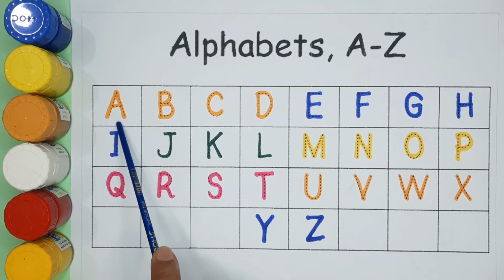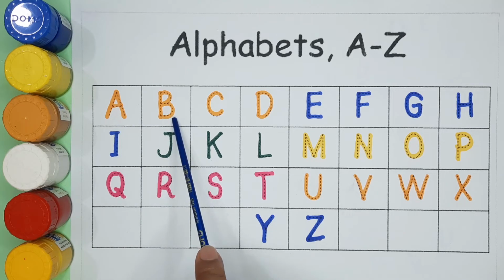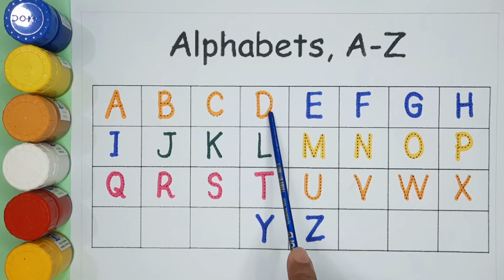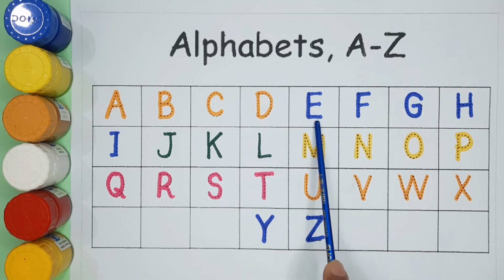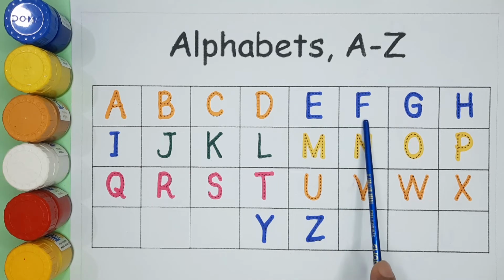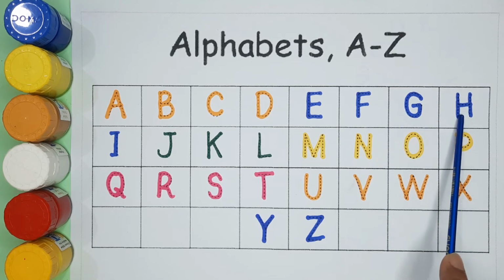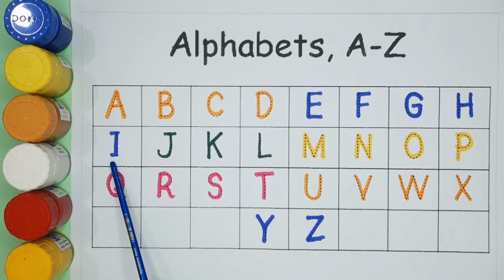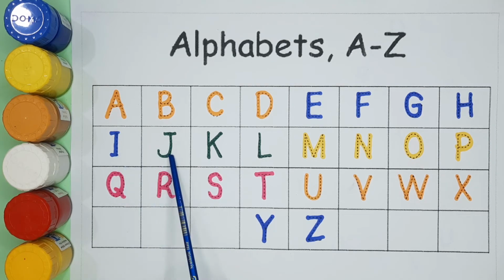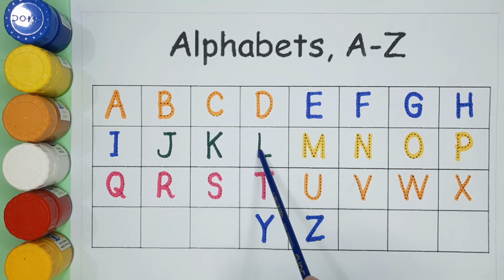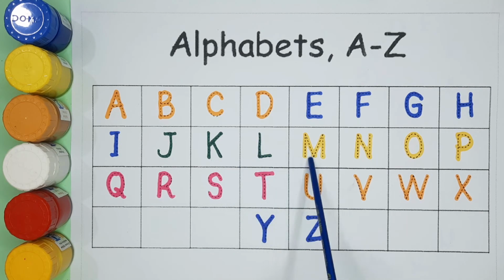A. A for apple. B. B for ball. C. C for cat. D. D for doll. E. E for elephant. F. F for fish. G. G for grass. H. H for horse. I for igloo. J. J for jackfruit. K. K for kite. L. L for light.